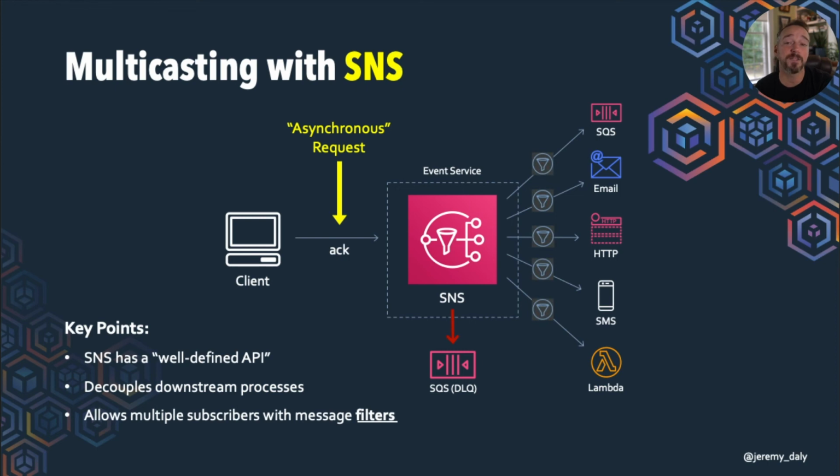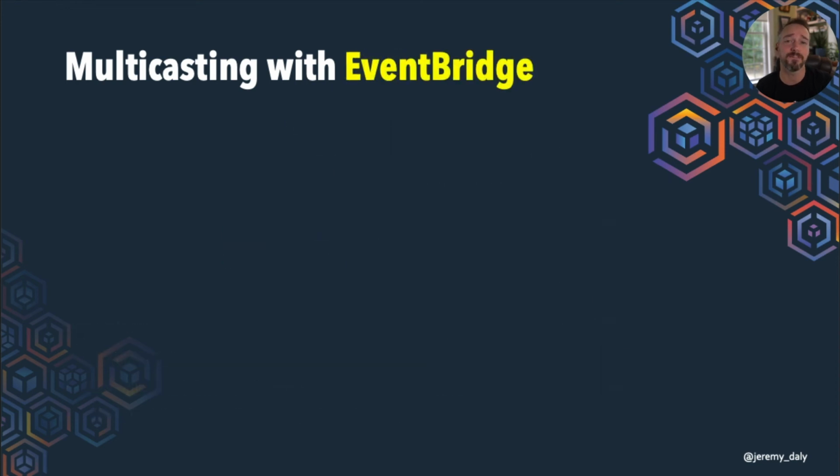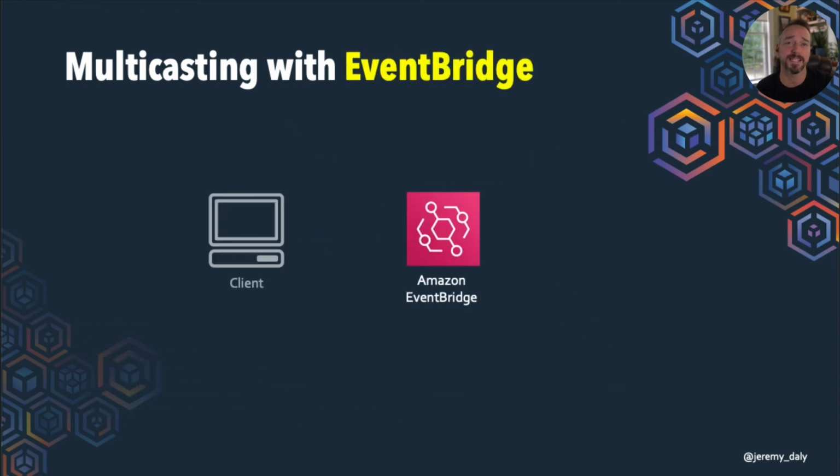And it allows for multiple subscribers with filters. The problem with the filters is that you have to send specific information in the message attributes to make this work. But this was a fine way to do it. A lot of applications still use this method. There is a better way now, though. We have EventBridge. EventBridge is essentially the same idea as SNS. It is for smaller events. If you're still doing SMS or emails or things like that, then SNS is still a better way to do it, high velocity stuff. But for single events or small batches of events, EventBridge works really, really well.